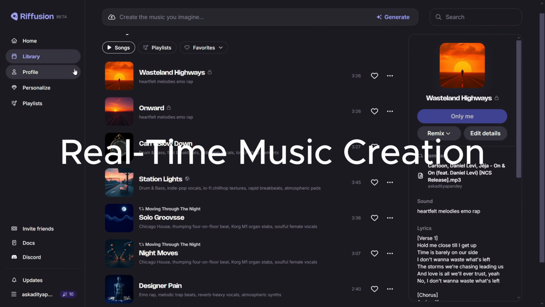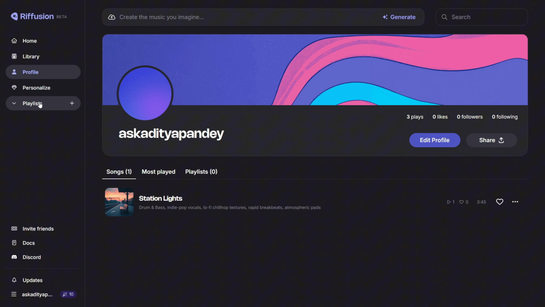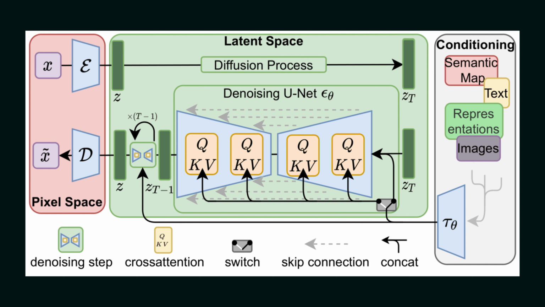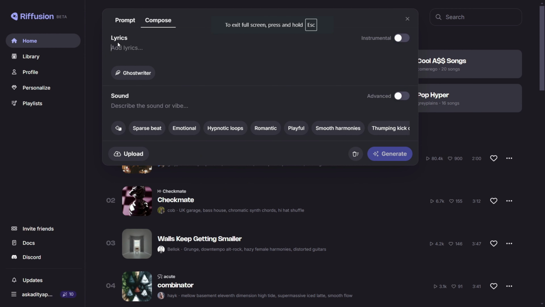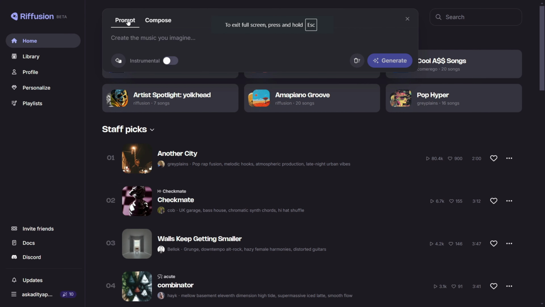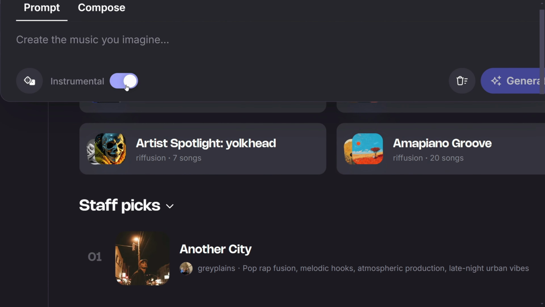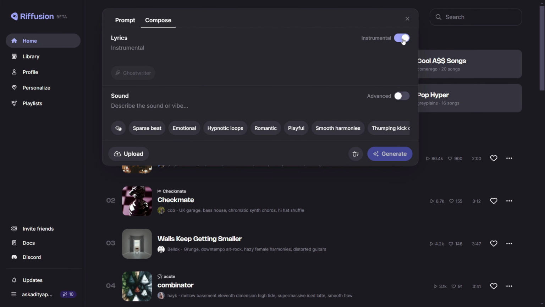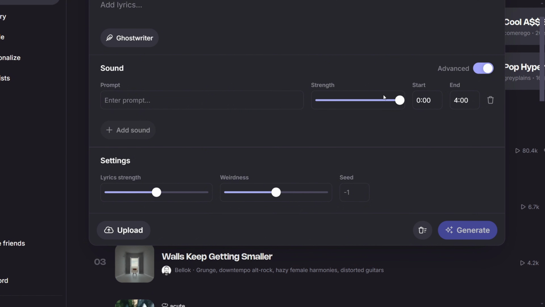Riffusion operates in real time, allowing users to generate and modify music instantly. This feature is powered by the Stable Diffusion algorithm, ensuring that the music AI is both consistent and high quality. The platform also offers extensive customization options, enabling users to adjust settings to create varied musical outcomes, including the ability to generate music across a wide range of genres such as jazz, funk, blues, hip-hop. Users can also personalize instruments and sounds within their composition, providing a unique touch to each piece.